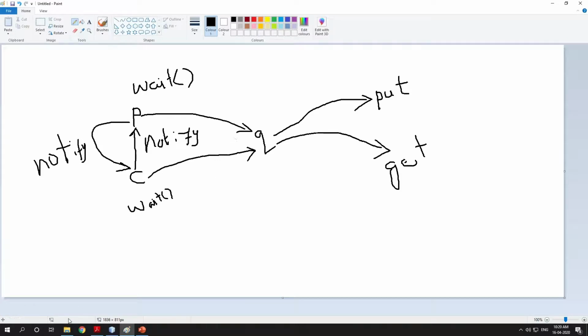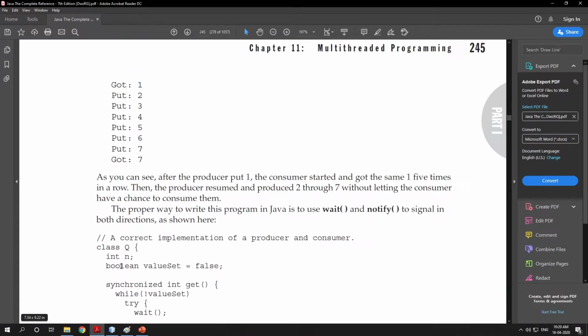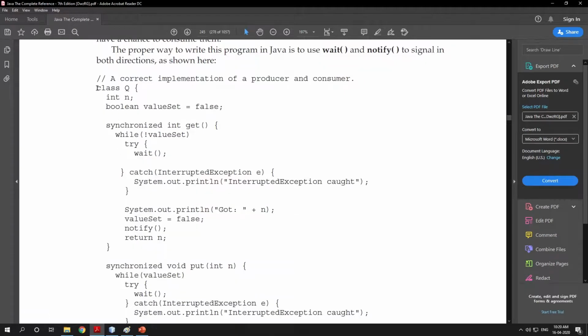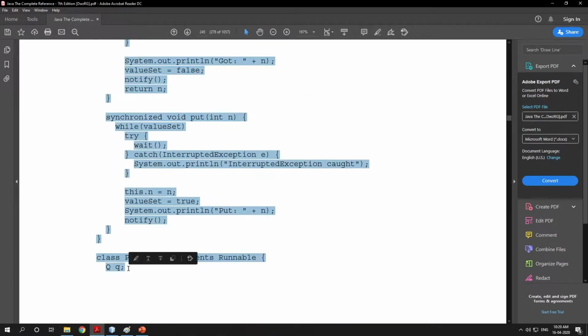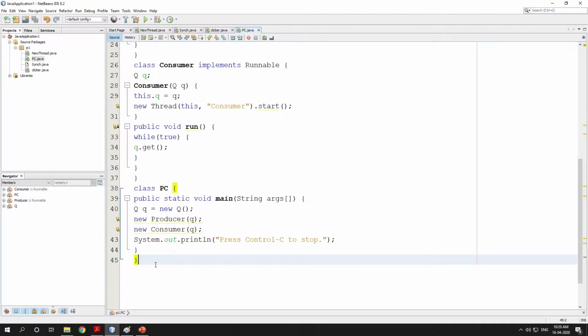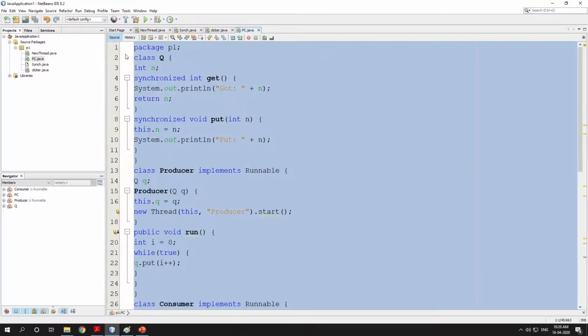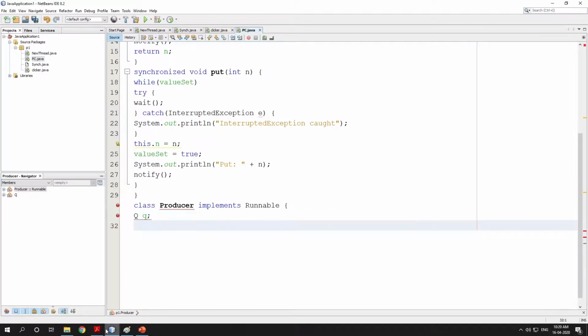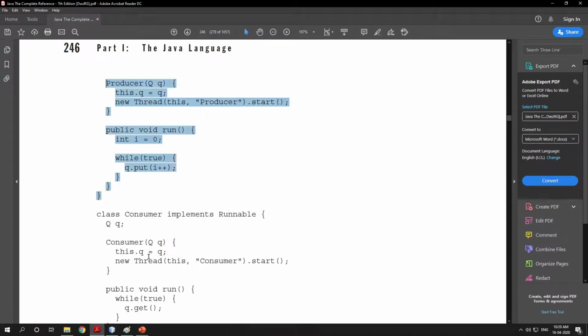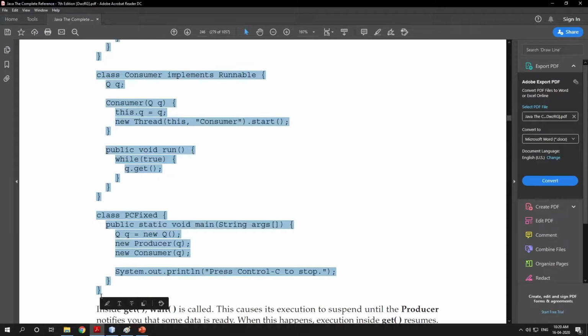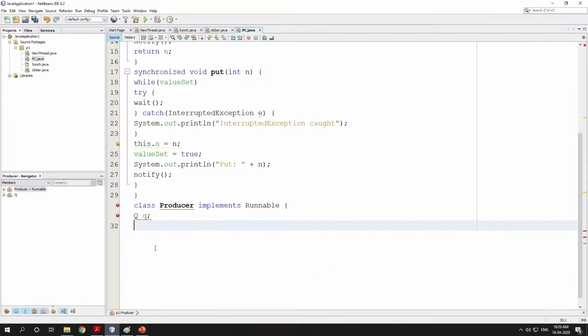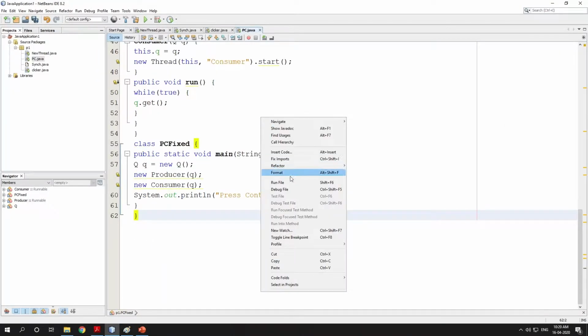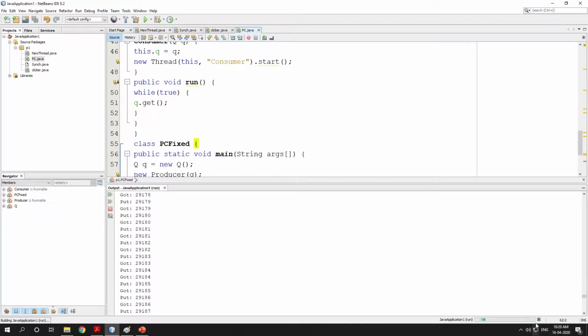Okay, we'll first run the program and see the output, then I will explain the program. I will stop it manually because it is in an infinite loop.